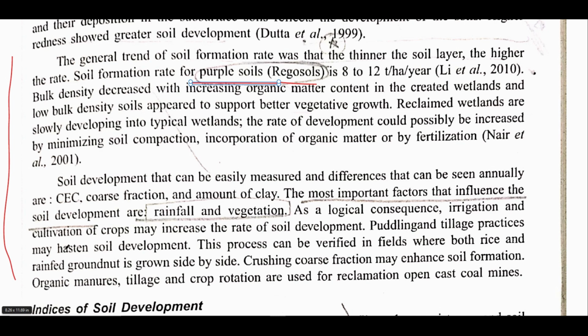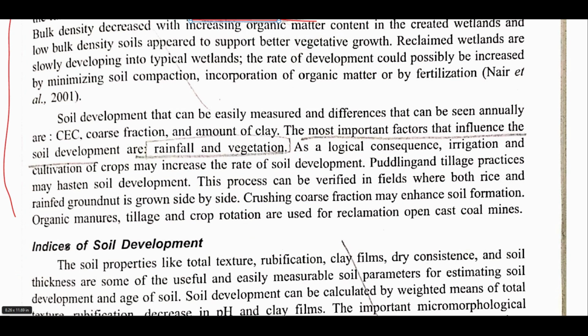Why I'm saying skip this is because these are not important from an examination point of view, but they're important for your understanding. Now, a couple of minutes ago we read that the most important factors that influence soil development are temperature and rainfall.